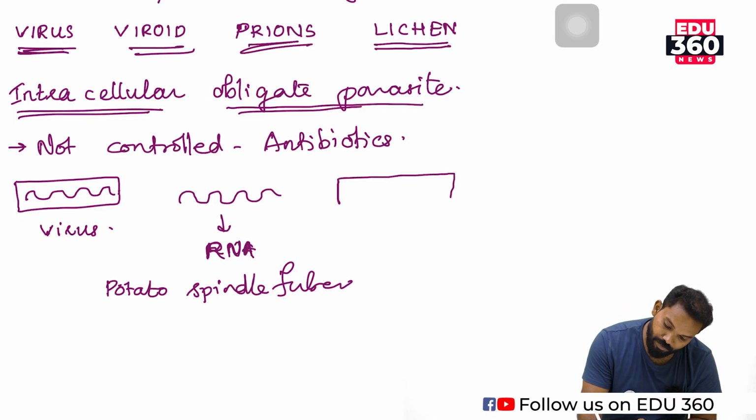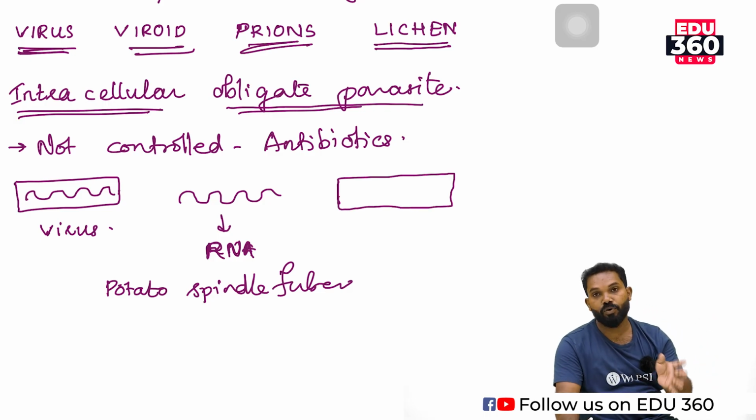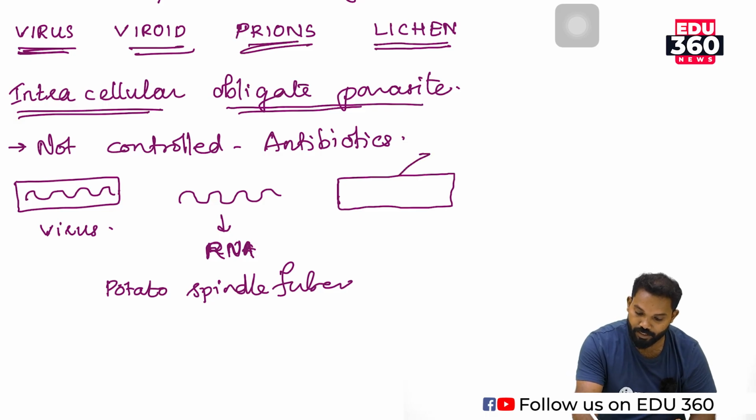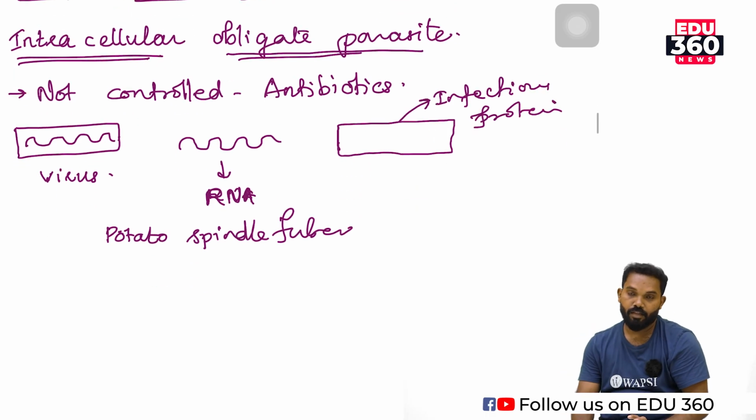Prion is a highly folded infectious protein. That means there is no genetic material, but the outer protein is infectious. If the outer protein is infectious, then it is known as a prion.